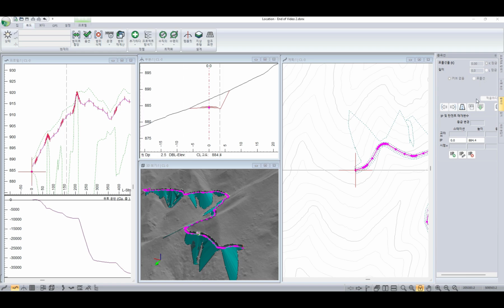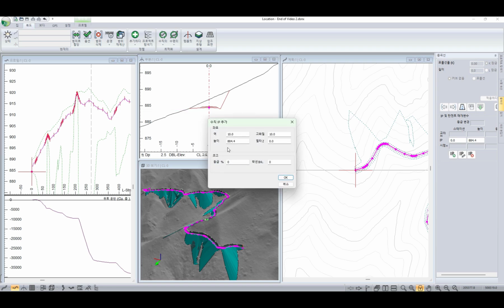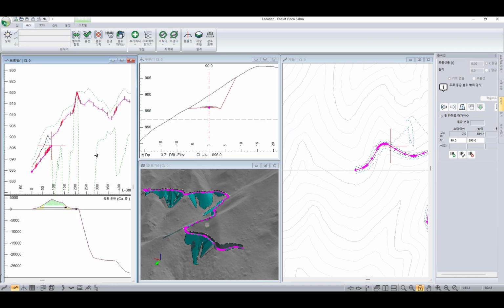So here we have the vertical curves panel open. We have our current point set on the only IP at the start. We'll click the plus here, and we can tell the software that we'd like the next IP to be at station 90 and at elevation 896. We'll press OK, and we see that that is assigned.